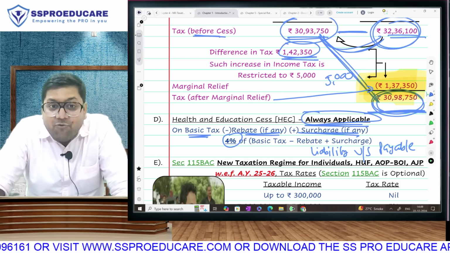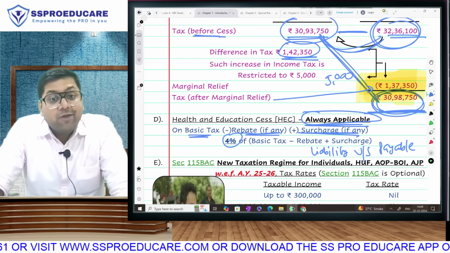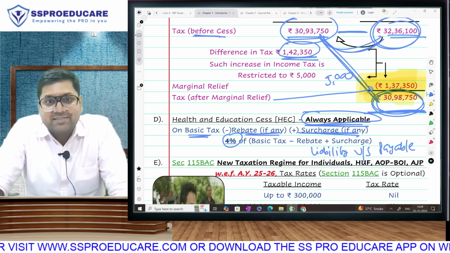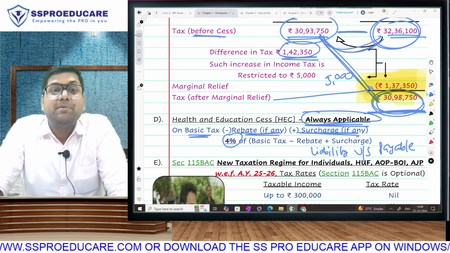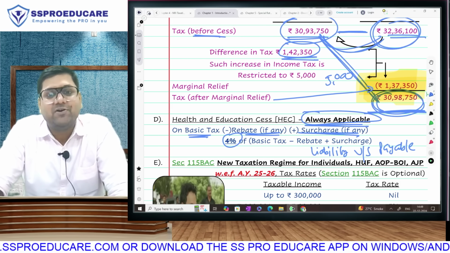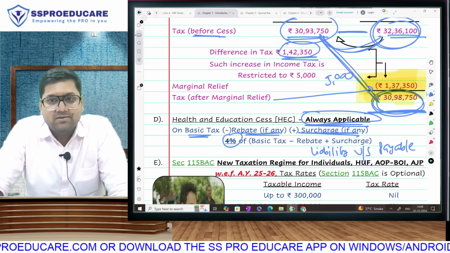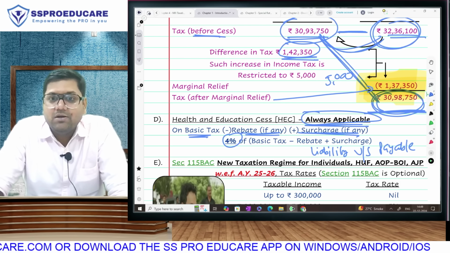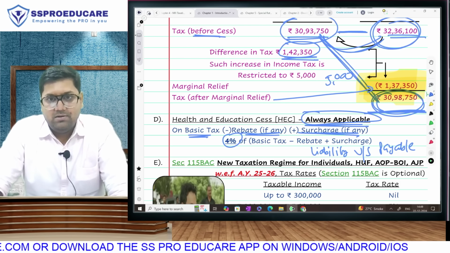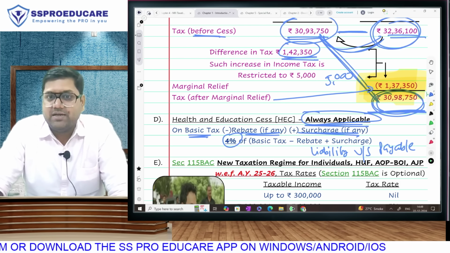But I have TDS of 1,05,000. If the question is asking liability, my answer will be 1 lakh. If the question is asking payable, then my answer will be minus 5,000 because I am getting refund of 5,000. So be very careful whether they are asking you liability or payable. On that basis, give your answer.